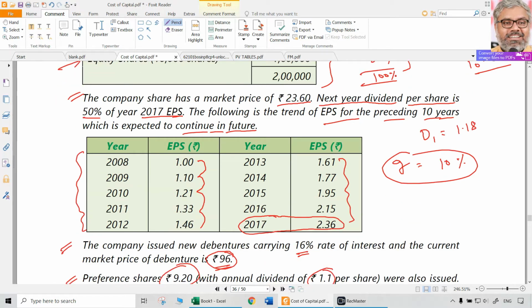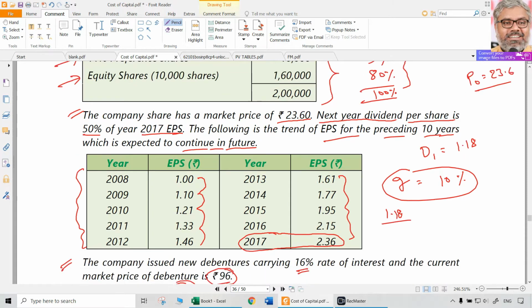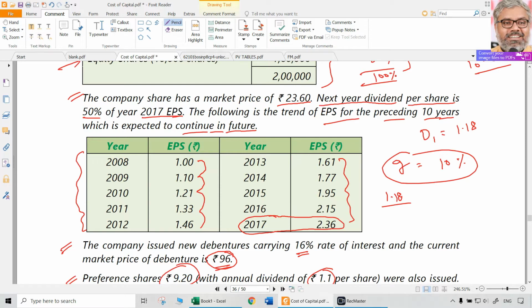So D1 is how much? 1.18, divided by P0, how much? 23.6. Right? Plus growth rate how much? 10%, that is 0.1. So 1.18 divided by 23.6 plus 0.1 means 0.15.